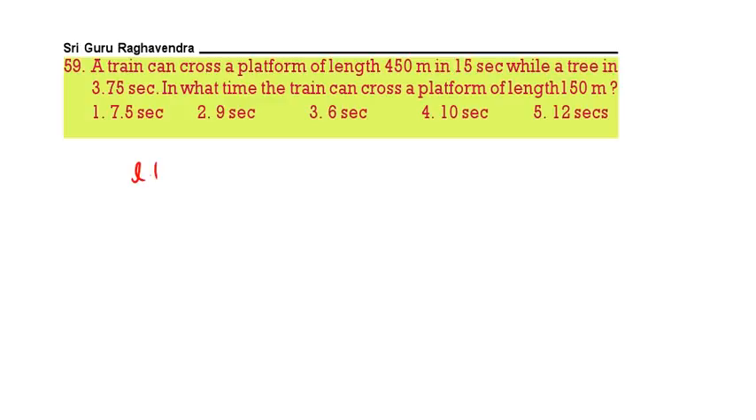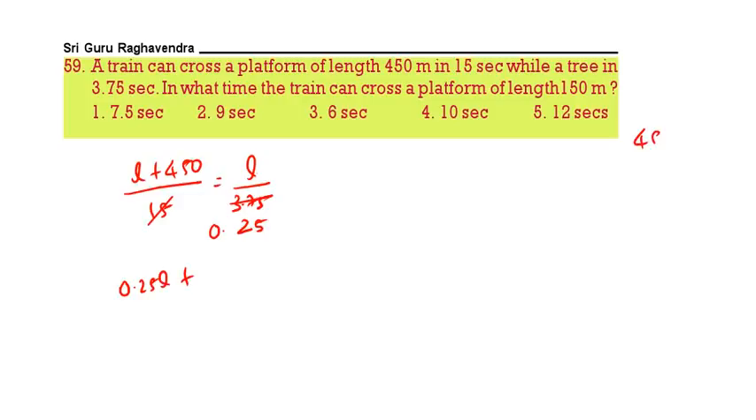Next. A train can cross a platform of length 450 meters in 15 seconds, while a tree in 3.75 seconds. Train length L, platform length 450, it is crossing in 15 seconds. Train is crossing a tree means train length itself is the distance, that is L, it is crossing in 3.75 seconds. Now we have to calculate L value. See, 15 into 0.25. So 0.25 L plus 450 into 0.25 or 450 into 1 by 4, that is 112.5 is equal to L.